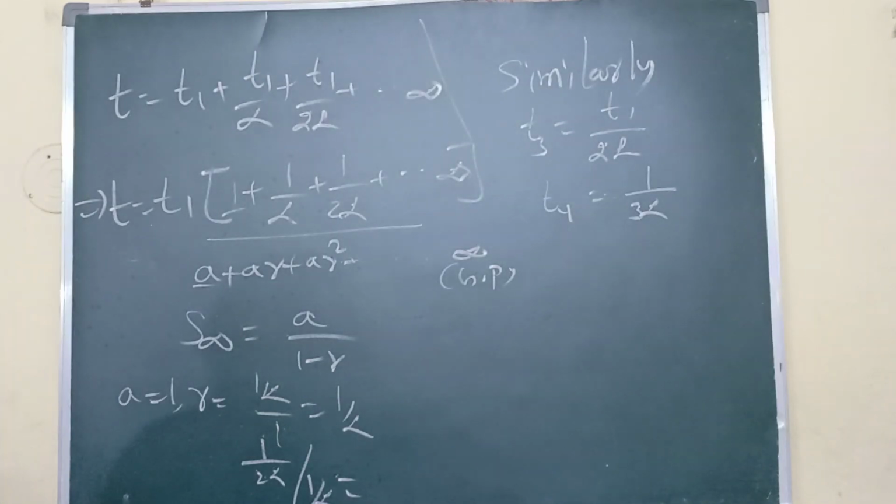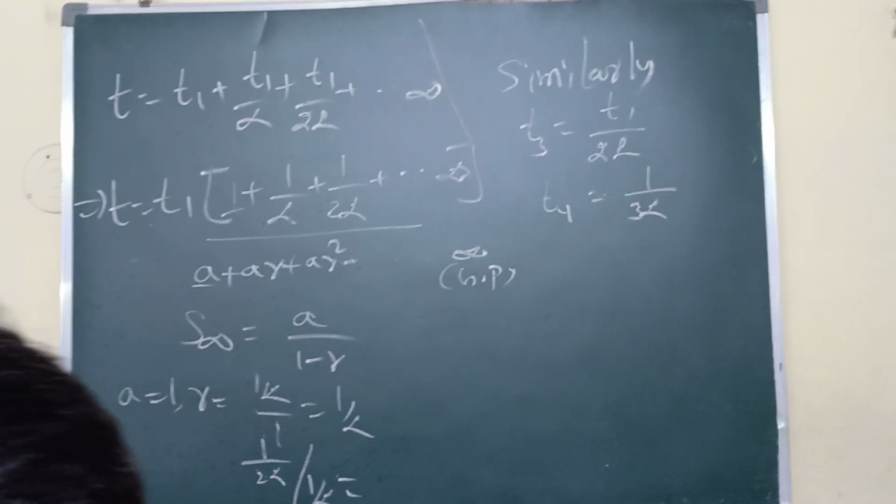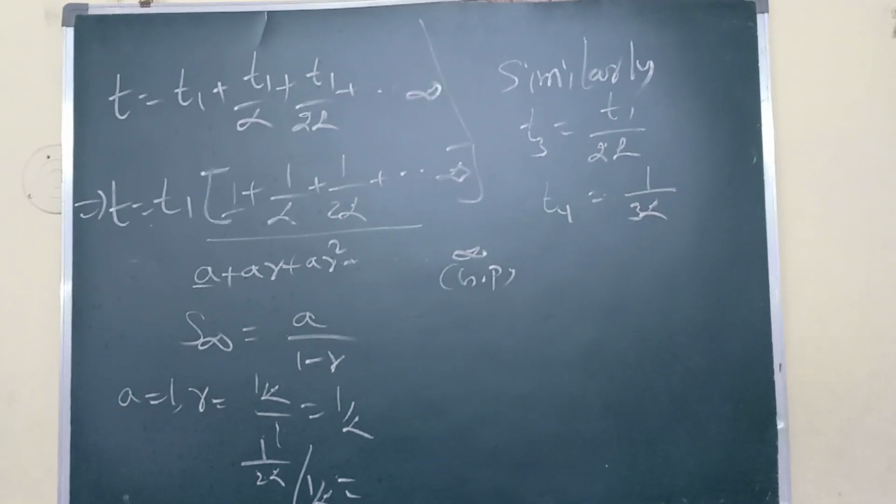So like that we are getting. So what is that value? That equals A by 1 minus R. So the total we are getting as alpha by alpha minus 1. A equals what? Alpha by alpha minus 1.